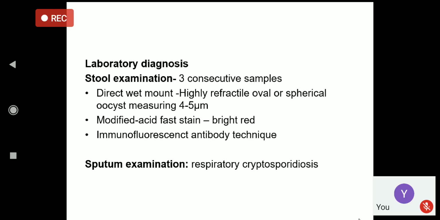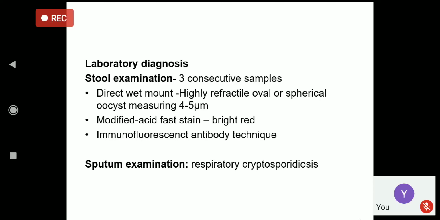Diagnosis. For diagnosis of any type of GI parasite, the main mode of diagnosis is the microscopic examination of the stool. You can take three consecutive samples because a single sample may not be able to demonstrate the parasite. So we prefer collection of three consecutive samples. Then you prepare the wet mount of the stool sample of the suspected patient and look for the oocysts. These oocysts are round, oval, or spherical structures measuring around 4 to 5 micrometers, so slightly smaller than or almost equal to the size of an RBC.